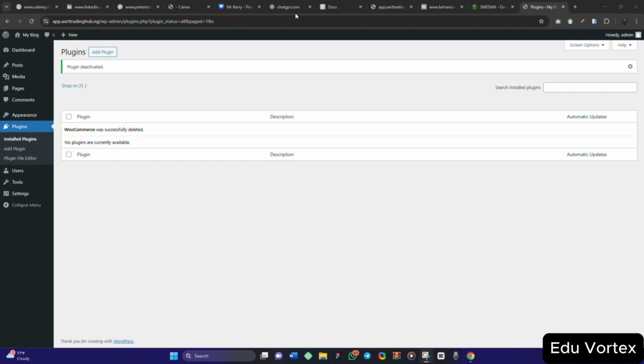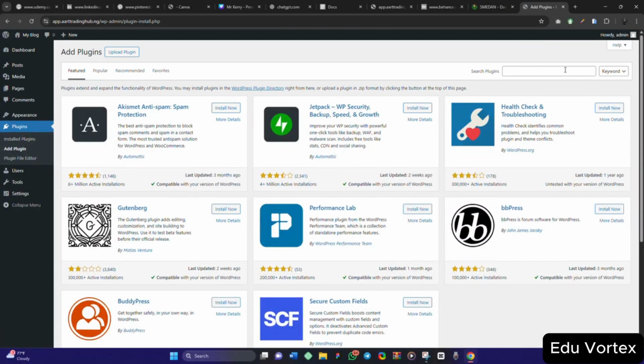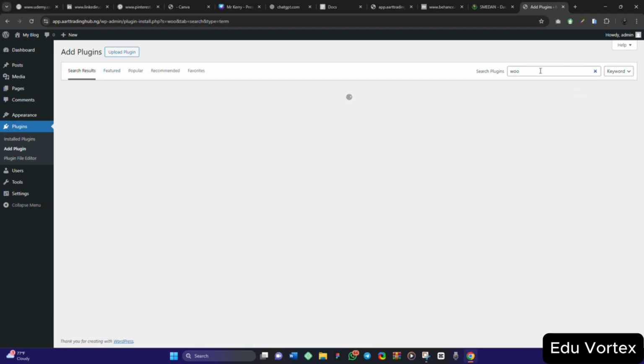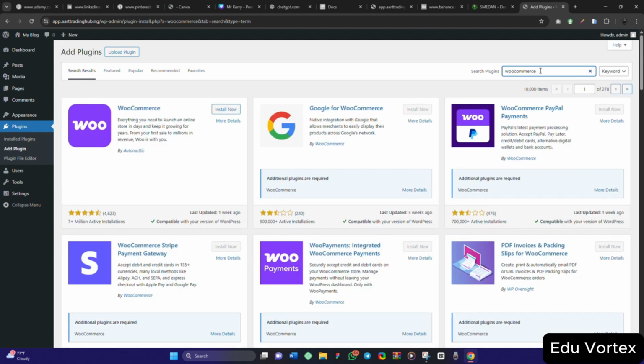So what you need to do is to go to your WordPress dashboard, plugins here, click on add new plugin. When you click on add new plugin, it is going to show you the list of the plugins here. So what you need to do is just to search for WooCommerce. So this is the plugin here. You just click on install.